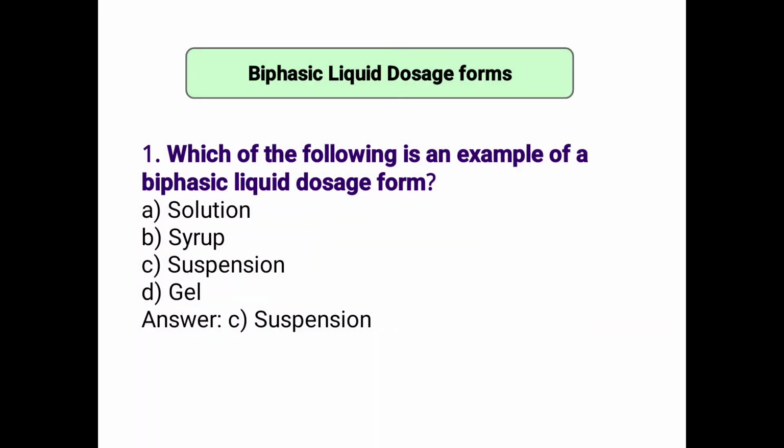Next, biphasic liquid dosage form. Biphasic liquid dosage form has two phases. Solution is a monophasic liquid dosage form in which solute is dissolved in a solvent completely. But in a biphasic liquid dosage form the solute is not dissolved in the solvent, it is dispersed. So an example of biphasic liquid dosage form is suspension. Solution is monophasic, syrup also monophasic, gel is a semi-solid. So the correct answer is suspension.